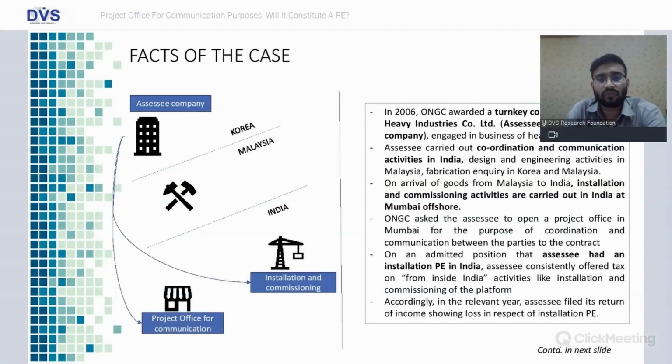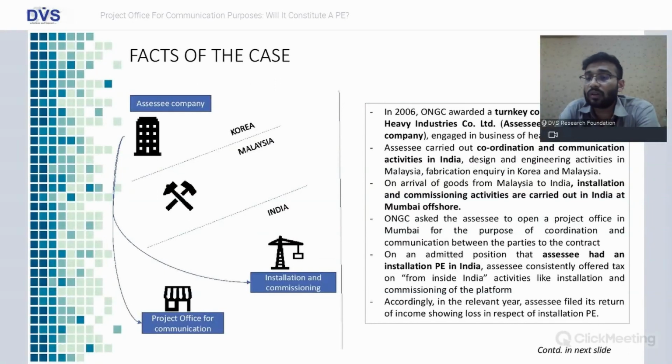So coming to the facts of the case, in 2006, ONGC ordered a turnkey contract to Samsung, that is the Assessee, which is a South Korean company engaged in the business of heavy engineering. The Assessee carried out coordination and communication activities in India, design and engineering activities in Malaysia, and fabrication in Korea and Malaysia. On arrival of goods from Malaysia to India, installation and commissioning activities are carried out in India at Mumbai offshore.